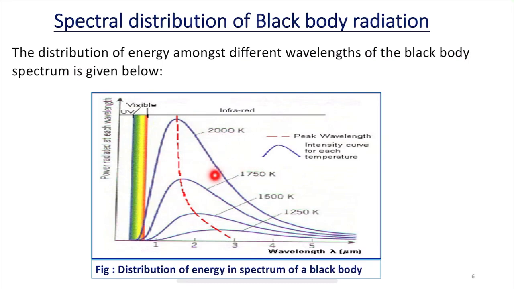Here these are the different temperatures: 2000 Kelvin, 1750 Kelvin, 1500 Kelvin, 1250 Kelvin. Irrespective of temperature, we observe different peaks which depend upon the peak wavelength, and they show the different frequencies of radiation emitted by the black body.